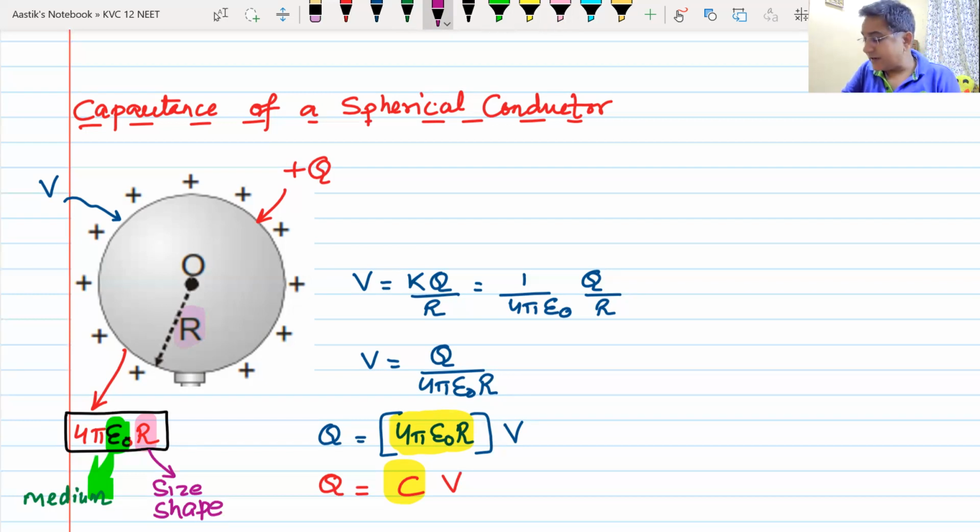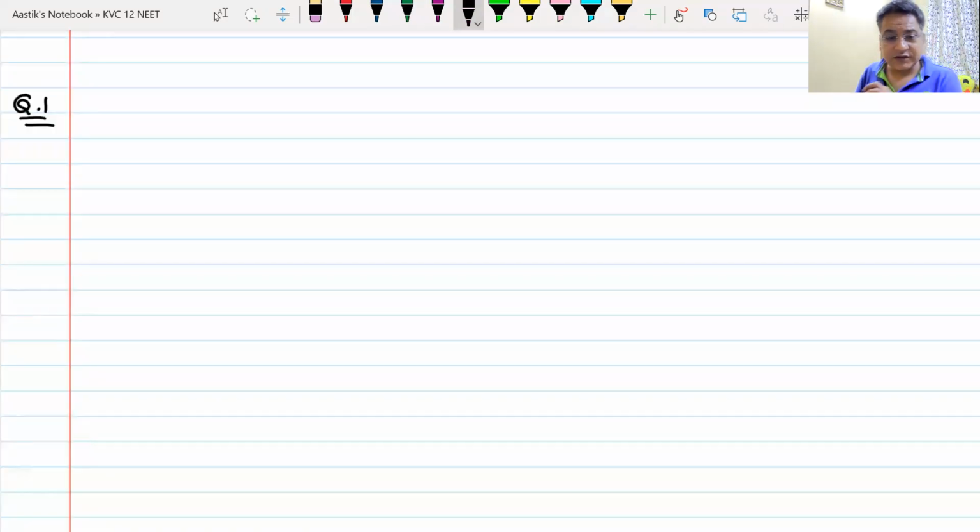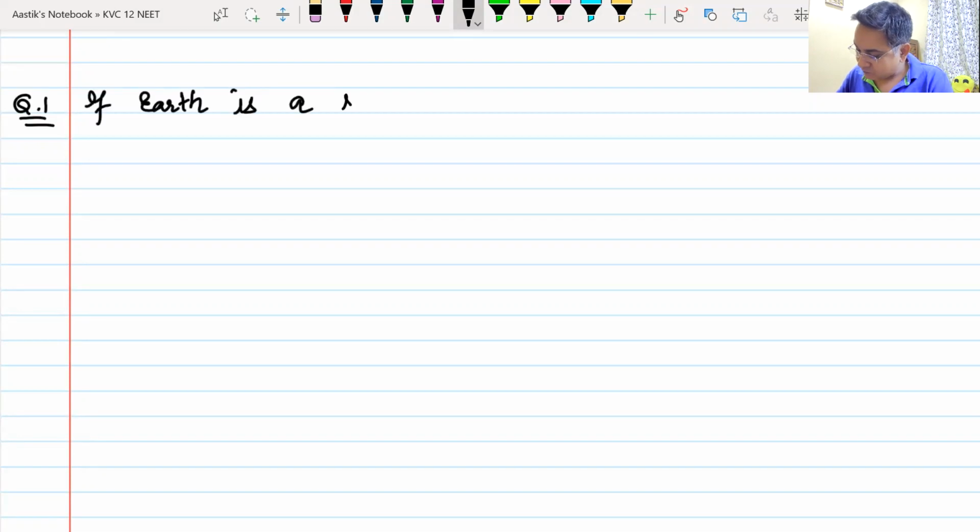Now, since we know that the capacitance of an isolated spherical conductor is 4 pi epsilon naught into R, can you find out the capacitance of Earth? That is the question. Let us assume that Earth is a spherical conductor.